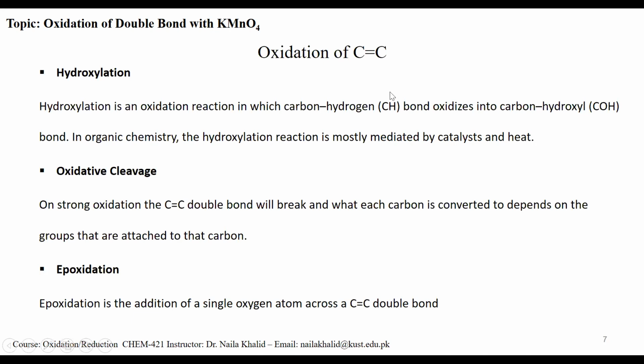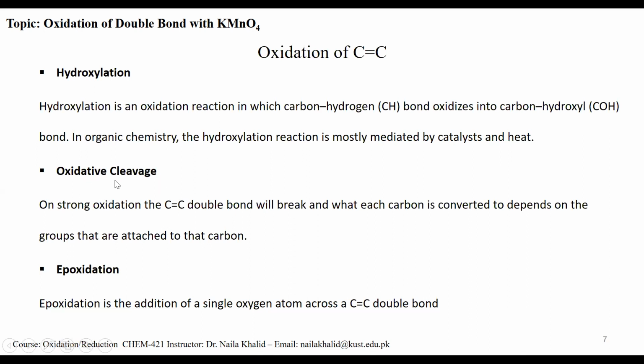As I have mentioned to you, the carbon-carbon double bond is oxidized and there are three types: hydroxylation, oxidative cleavage, and the third type is epoxidation. As we are concerned with potassium permanganate, mostly you will observe hydroxylation and oxidative cleavage. Hydroxylation is the process of formation of a hydroxy group, alcohol, from CH. So you will get at the end a dihydroxylated product.